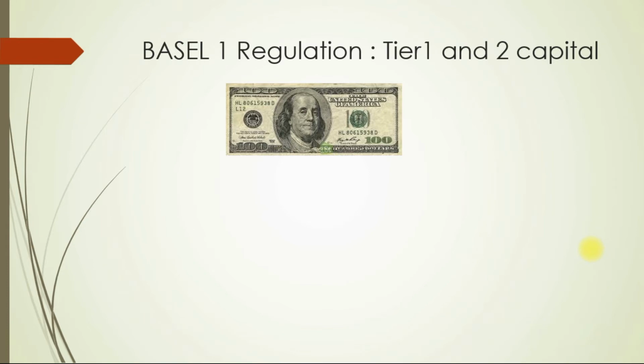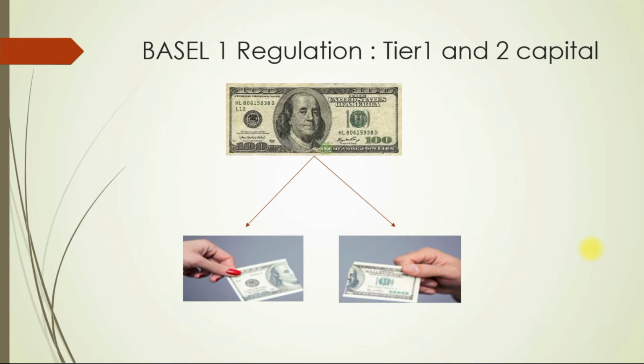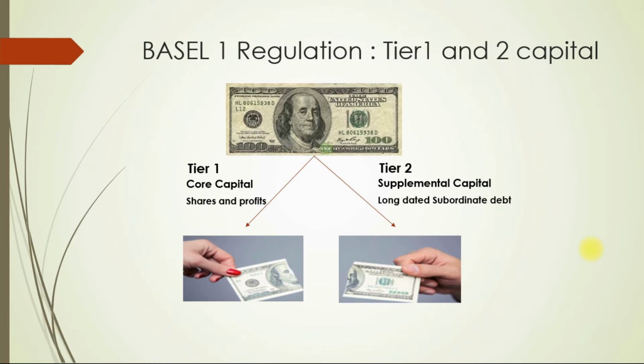Basel I basically split the total capital into two parts, tier 1 and tier 2 capital. Tier 1 capital is bank's core capital and tier 2 capital is supplemental capital, or a good quality capital, but not the best quality capital. Tier 1 includes share capital and past accumulated profit, which is truly bank's own money, as no one apart from bank has any legal claim on it.